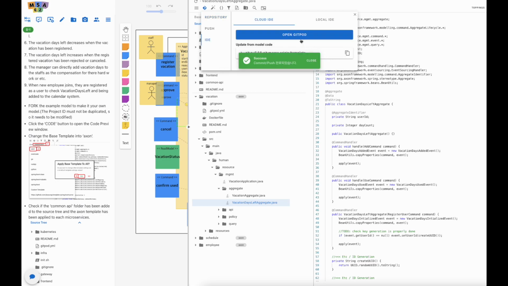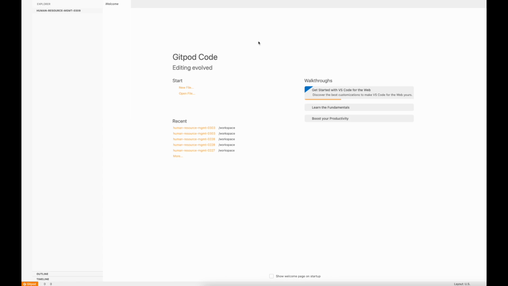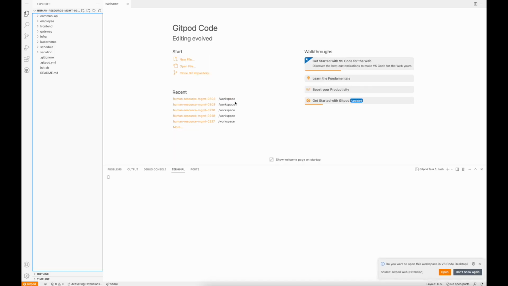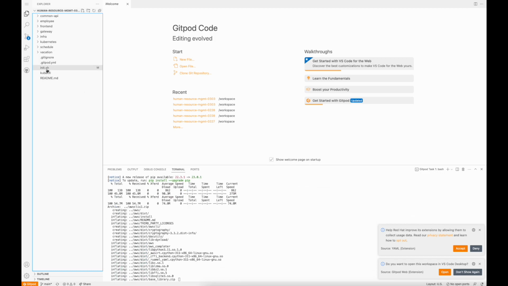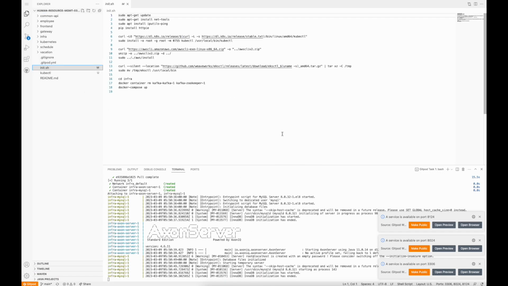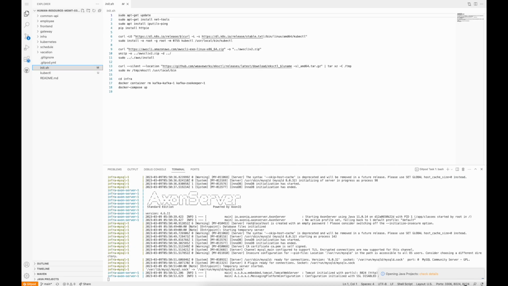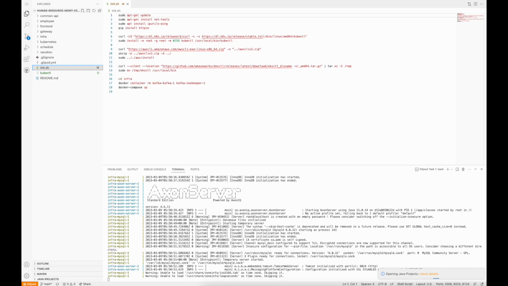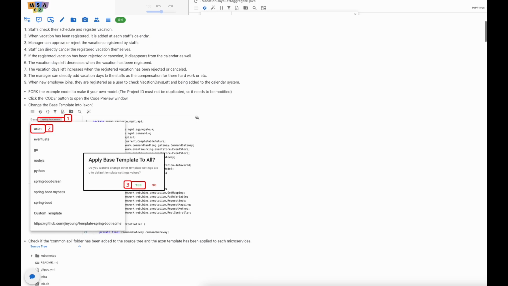So when it's done, we can get access to the Gitpod IDE. So when the Gitpod IDE is up, there are some commands running. It is based on init.shell file here. Now the Axon server is up, and our port number over here is running. So let's look at the instruction now. I'll just make it bigger to see properly.